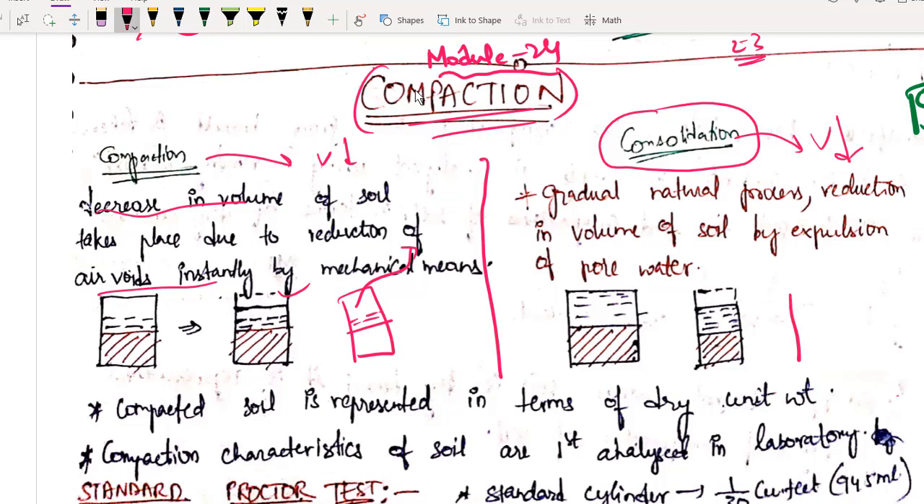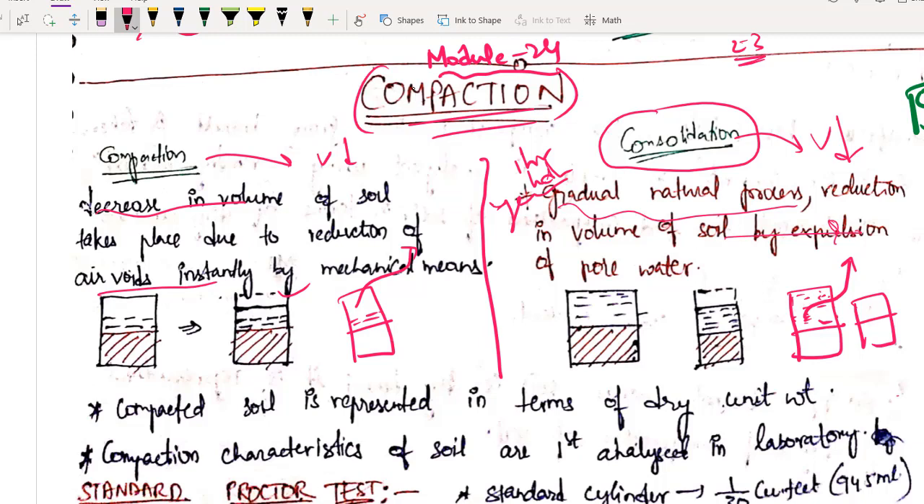In consolidation it is not an instantaneous process, and the soil is fully saturated. So there is no air void. We have only pore water. So slowly with respect to time, it is a gradual natural process. With respect to time, I don't mean 1 hour or 1 day or 1 month. I am talking about years. It will take some years for this water to slowly decrease, and the volume will gradually decrease. I hope you got the point. So this is the difference between compaction and consolidation.